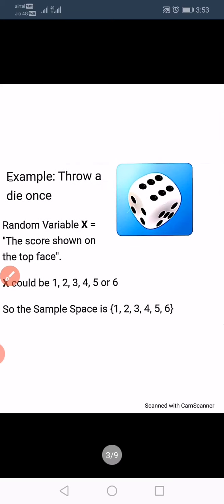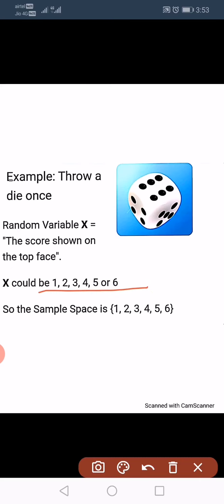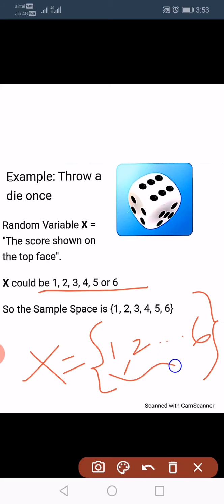So consider an example of throwing a die. If a die is thrown, how many outcomes do we expect? 6 outcomes, that is 1 to 6. So capital letter X is a random variable and it consists of the values 1 to 6. Okay, so these are the values of the random variable. Generally we call them the outcomes of an experiment. All the values of the outcomes of the experiment are in the sample space S.